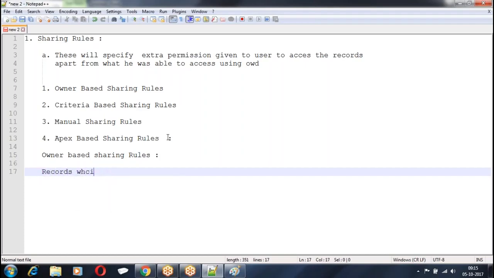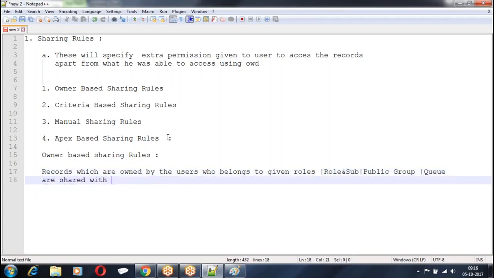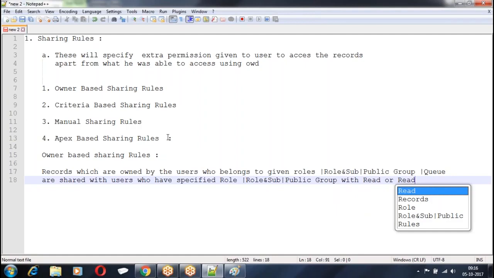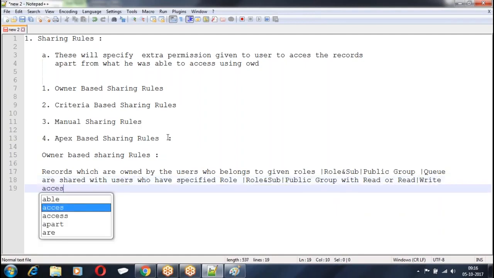Records which are owned by the users who belong to a given role or role and subordinate or public group or queue are shared with users who have a defined role and subordinate, with read on records.